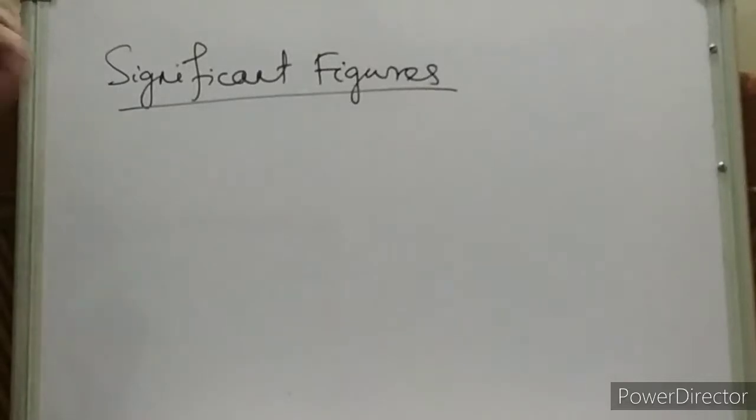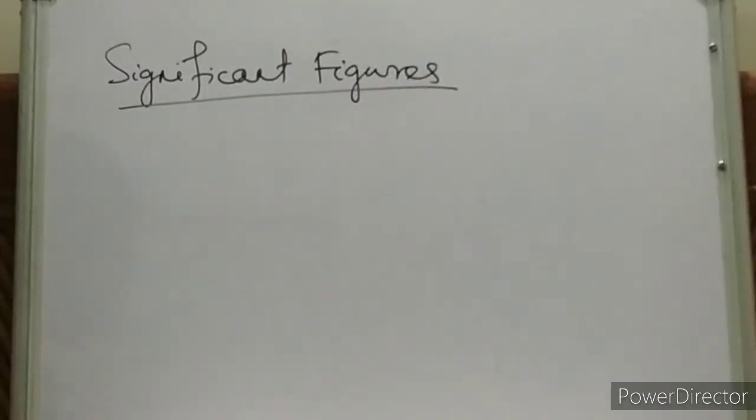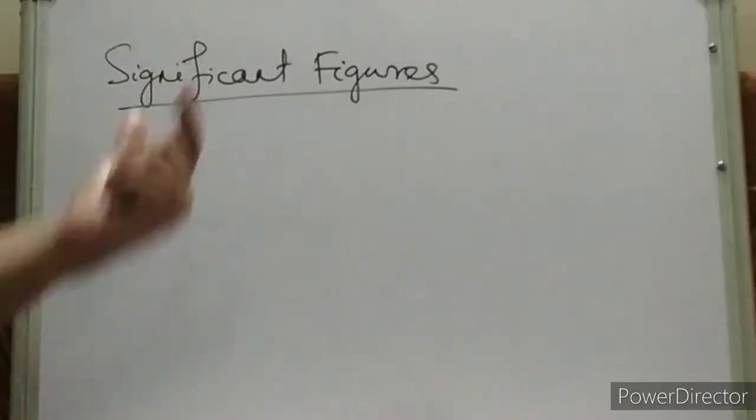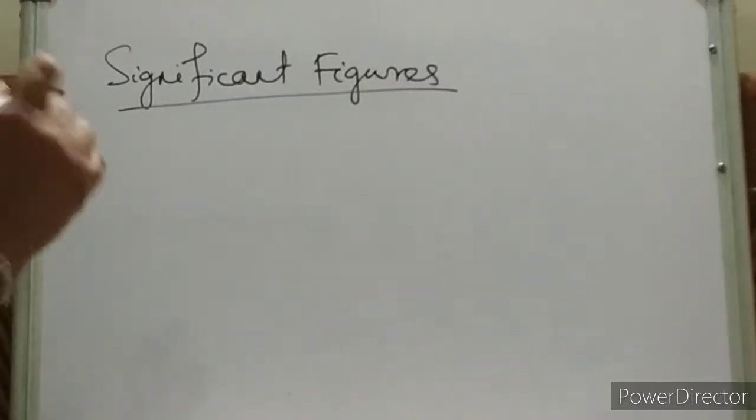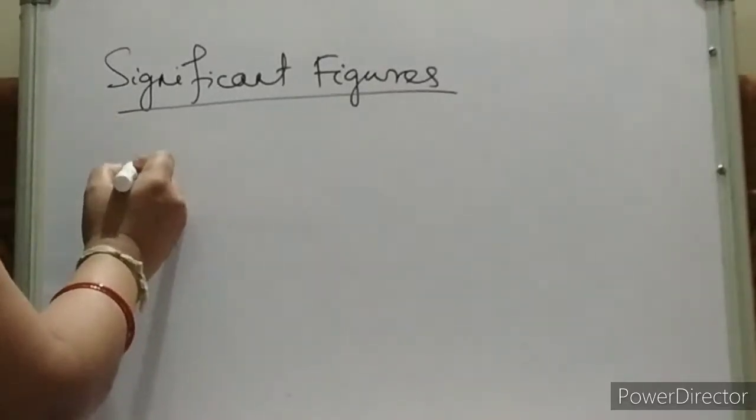When we are measuring, what is the significant figures? First we will try to understand. When we are measuring something, do you think all the digits of the measurement or measured value is significant? Do you think so? How to decide? Suppose, let us take an example.